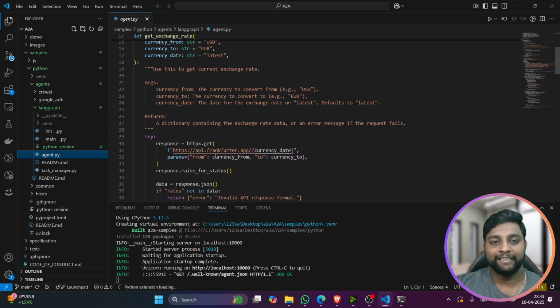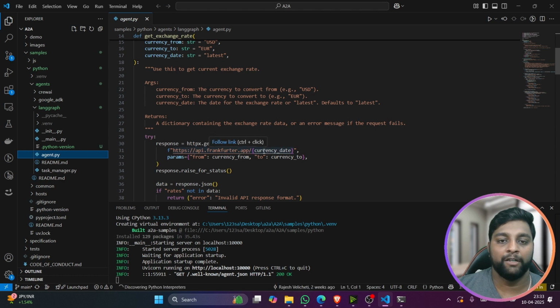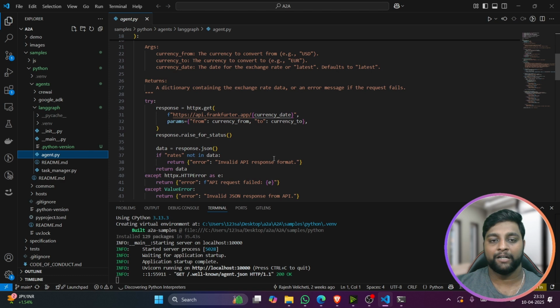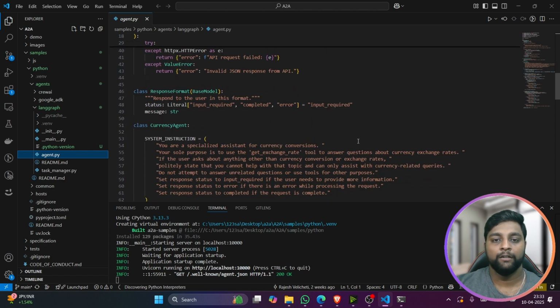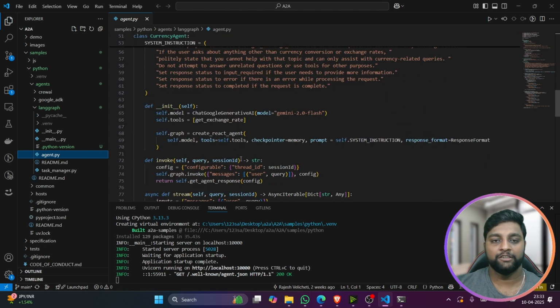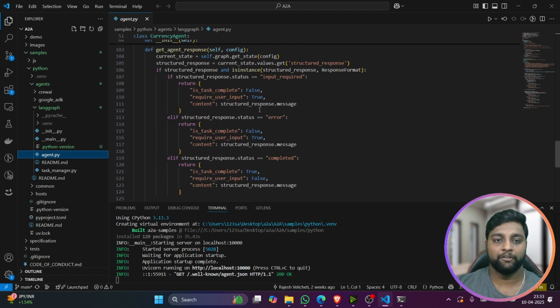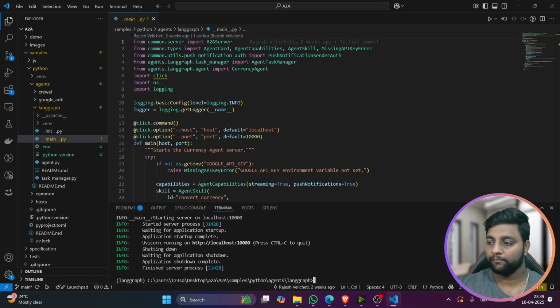Internally it is hitting the API frankfurter.app, and it is giving the parameters from currency and to currency to provide you the proper currency rates. It has the prompt instructions here, the Gemini 2.0 Flash model has been used here, and the task completion. This is the class, and finally you have the main.py here.